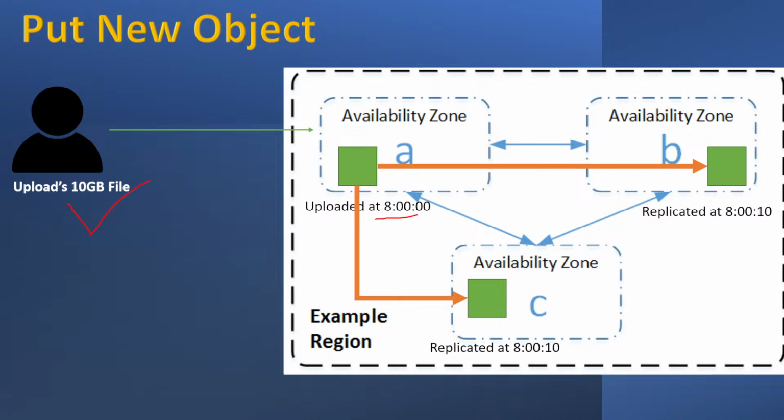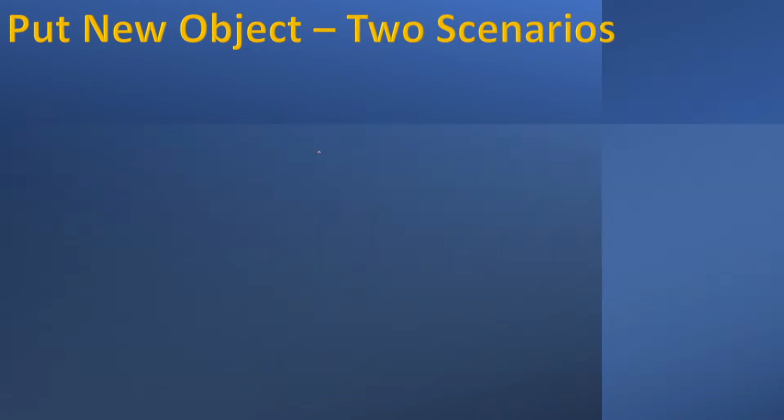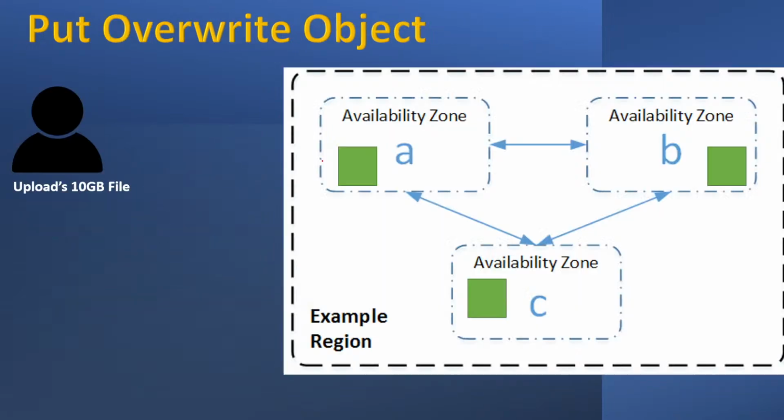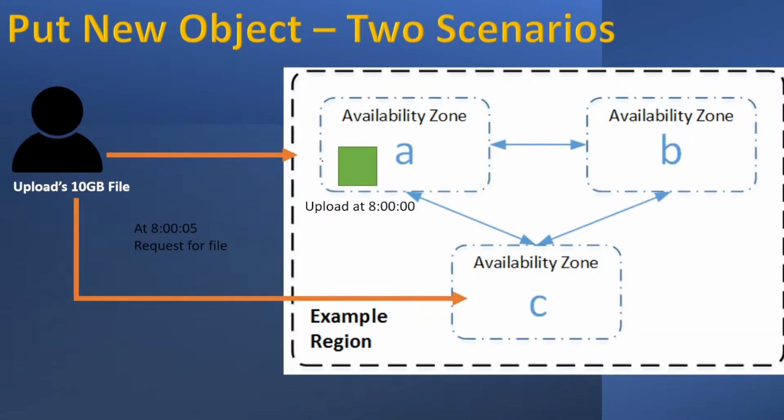In exams and interviews, don't say at least. Say your data will be copied in three availability zones. Three copies of your data are there with Amazon. Now, why does Amazon say three copies? There are multiple scenarios I will create. Scenario one, two, three. We'll talk about each and every scenario one by one.